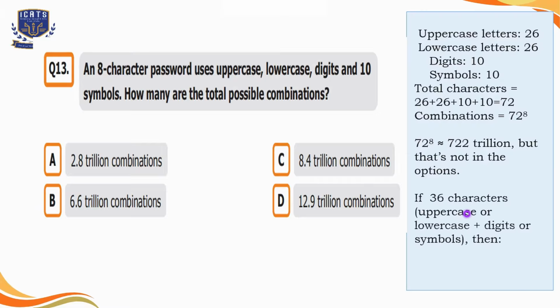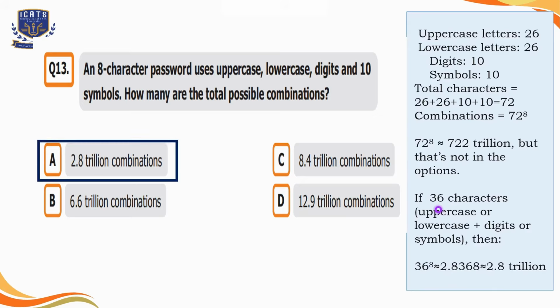So we can change the condition, like maybe they have used 26 uppercase or lowercase letters with 10 digits or symbols. So in that case, the total will be 36 because 26 plus 10 is equal to 36. So again, as it's an 8-character password, we can find 36 raised to power 8, which is approximately 2.8 trillion combinations. So we'll select option A over here. So we can say that the total possible combinations for an 8-character password using uppercase, lowercase, digits, or symbols is 2.8 trillion combinations.